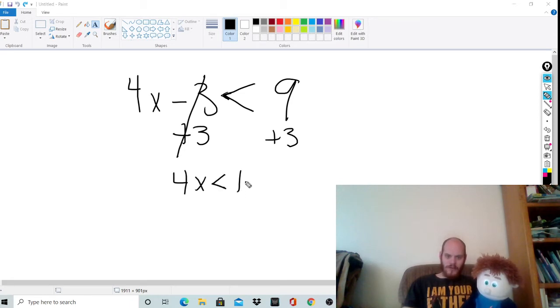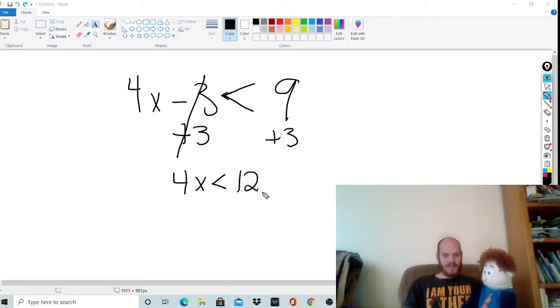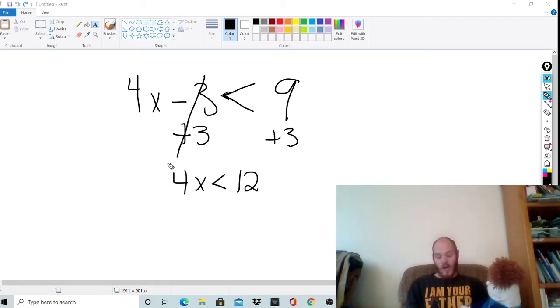Okay, remember your goal. 9 plus 3 is 12. The goal is to get the x term by itself, did I? Yeah, it's all by itself. And then the non-x terms, or the constants, are over on the right, correct? Yeah. But I'm not done, because I want to figure out what x is. That's your goal of an equation: figure out what is x, a single x all by itself. Is x by itself right now, Tommy? No, there's 4 x's. Exactly, and I want x all by itself.